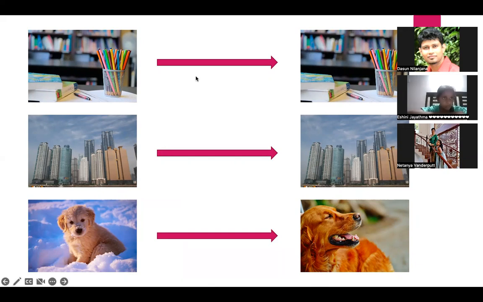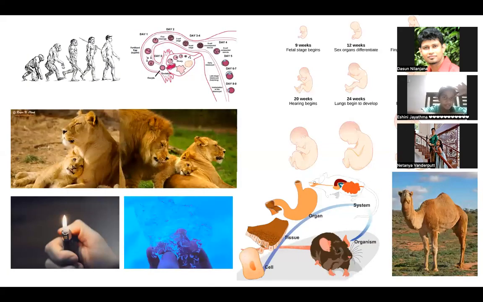So a pencil, can it grow? No. Buildings? No, they cannot grow, but can be built. What about the third one? Yes, a puppy becomes a dog and can grow. So growth is a feature of animals. Here you can see some examples of growth.